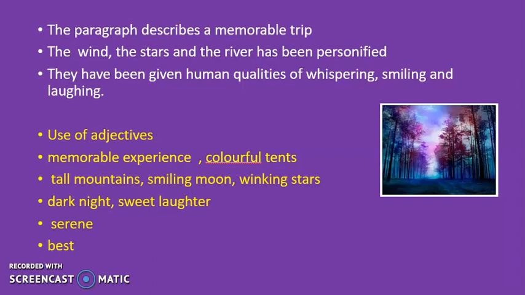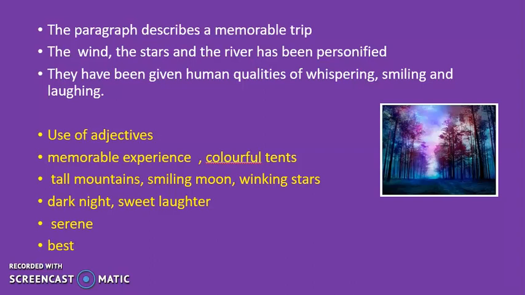The river, I've personified the sound as sweet laughter, right? So I have personified a few objects. I have given them the human qualities of whispering, of smiling. And I have also used adjectives, like memorable experience, colorful tents, tall mountains, smiling moon, winking stars, the dark night, sweet laughter, serene, and best, as I've already explained.